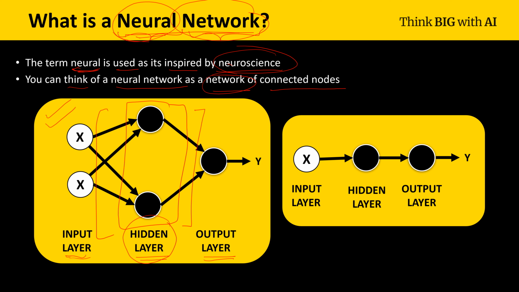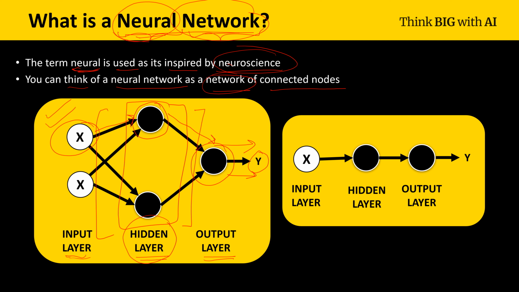In the input layer, we are giving some input to the network. This input is passed to a node of the network. There is some processing that happens on the node, and after that it is passed to the next layer of the network, and so on. Once it reaches the output layer, there is some processing happening at that layer, and after that we get an output. So now we have seen a very simple neural network where we have one input layer, one hidden layer, and one output layer.